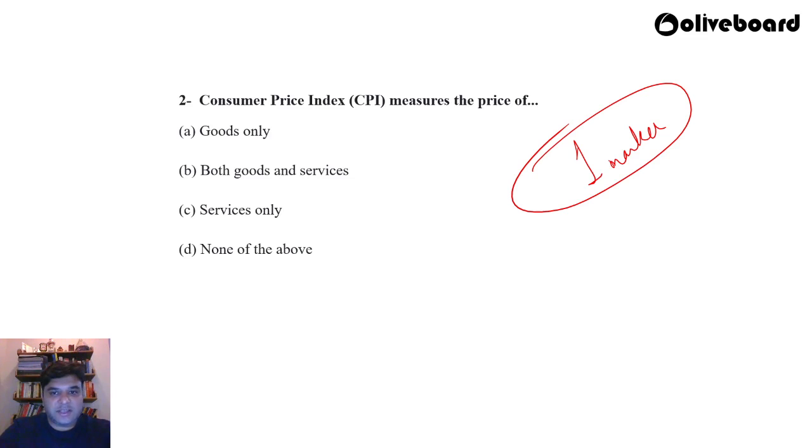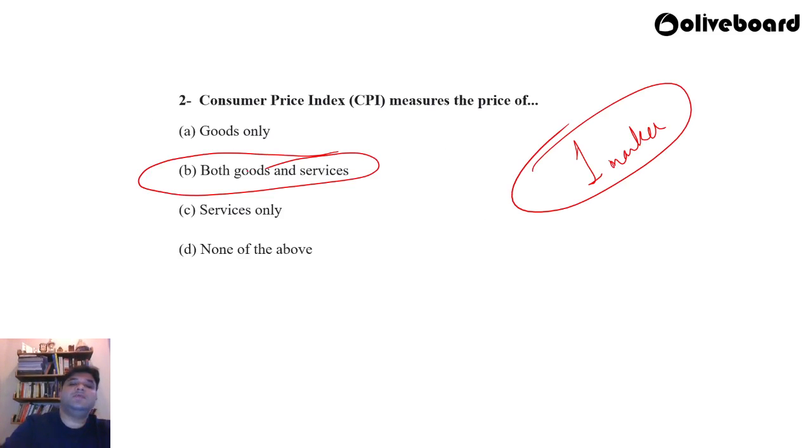The consumer price index measures the price of A, goods only, B, both goods and services, C, services only, D, none of the above. So what do you think is the correct answer? Let's take a look at the correct answer. This is a fairly easy question. The answer is obviously B, both goods and services.